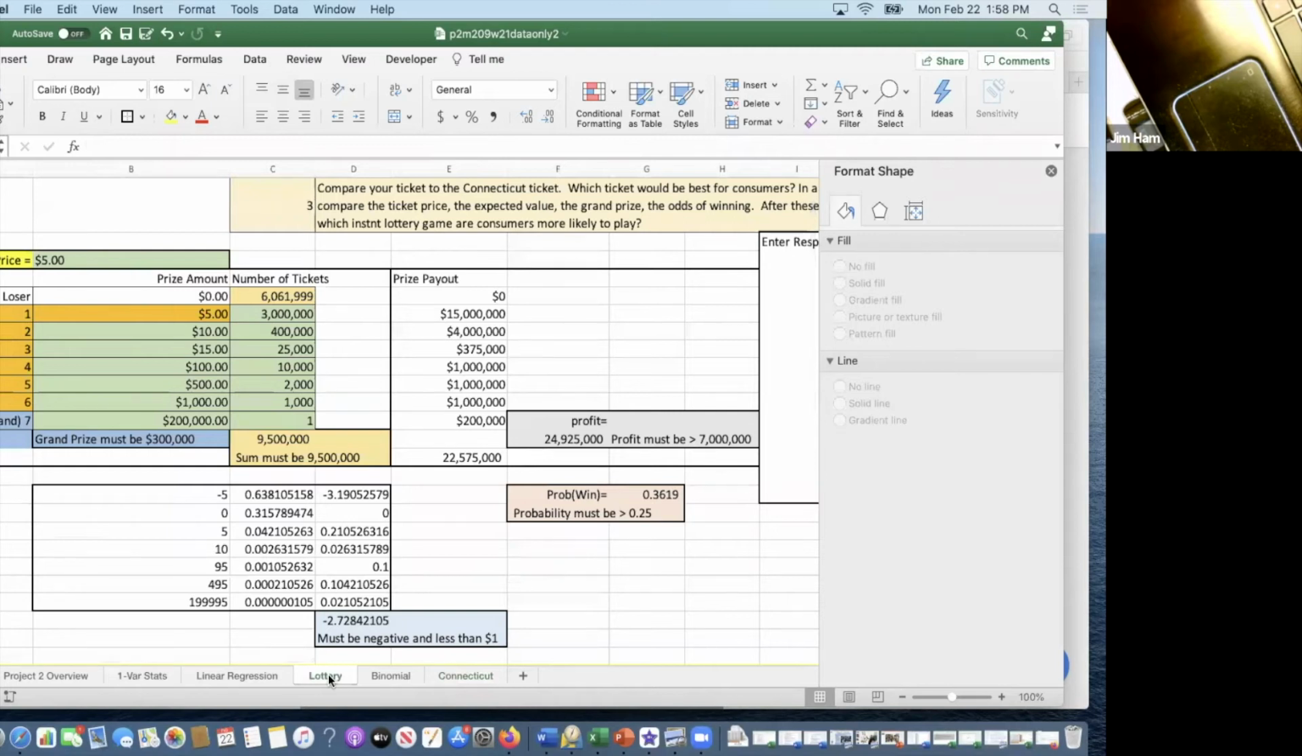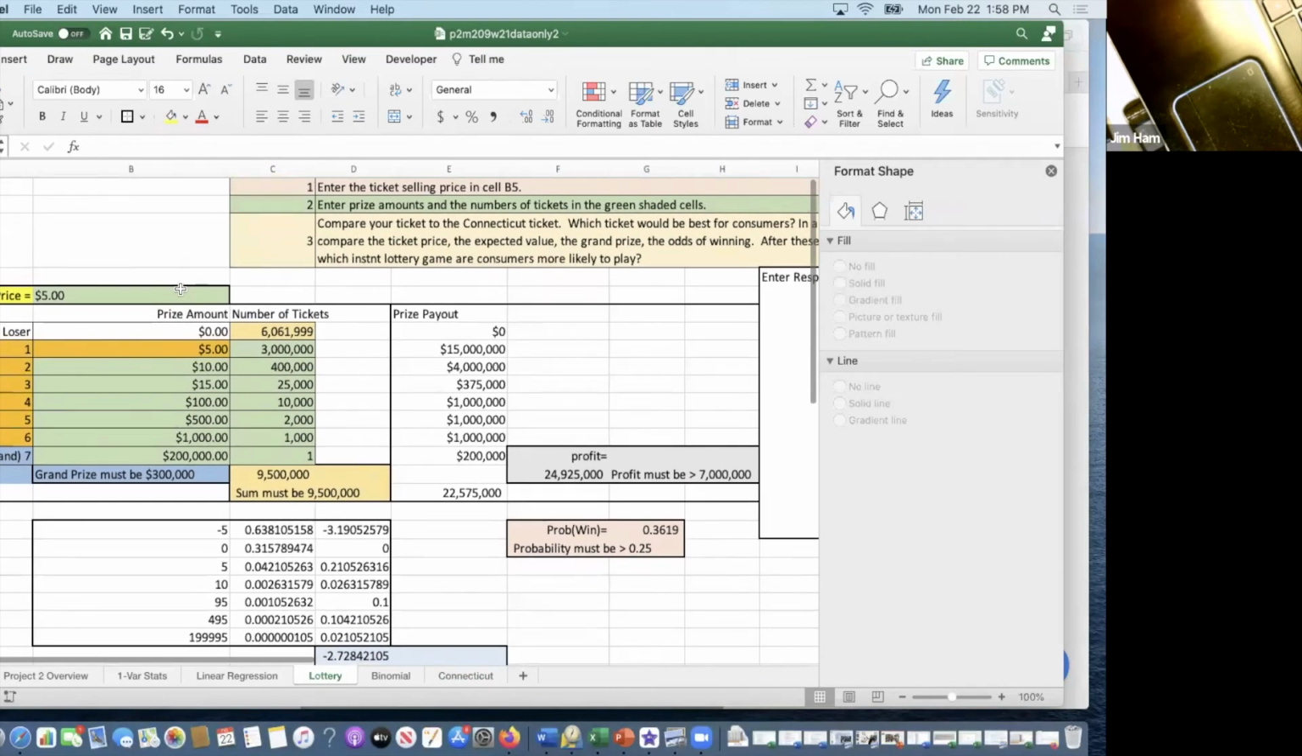Generally, this is an expected value problem. You're going to design an instant lottery ticket. It's one of those tickets that you buy at 7-Eleven or a convenience store. You pay $2 or $1 or even $20, and then you scratch them off, and when you scratch them off, it reveals your prize. These tickets have to be created so that consumers will actually want to buy them.